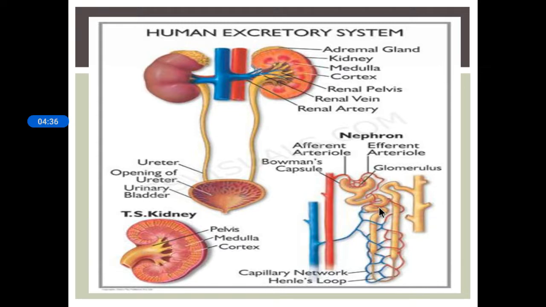Then the waste, that is the secretion, the urea, extra water, salts, etc. will be secreted into the tubule which opens into a collecting duct, then into the ureters, then into the urinary bladder, and through the urethra it is removed out. So this is the mechanism of urine formation.